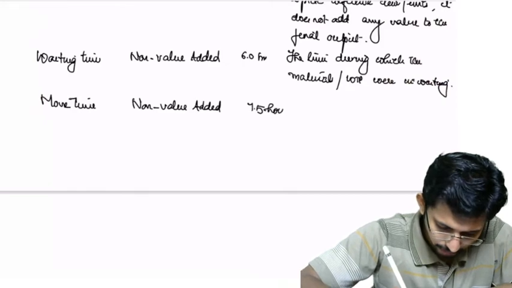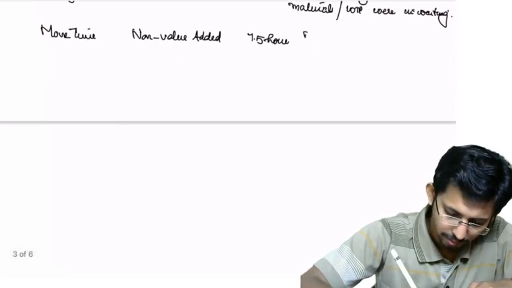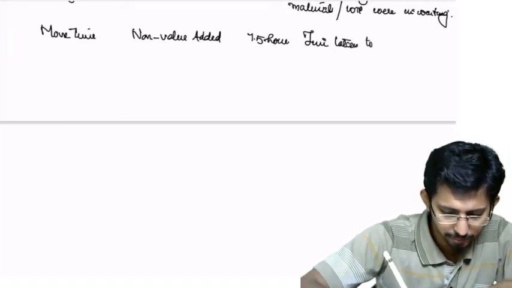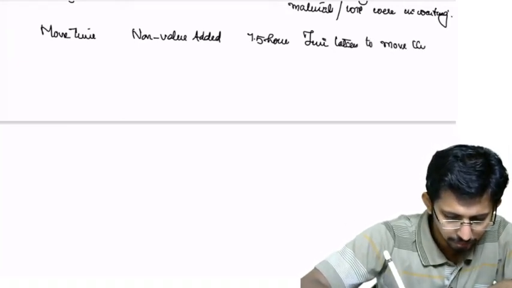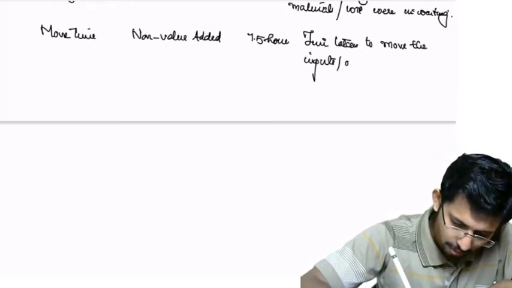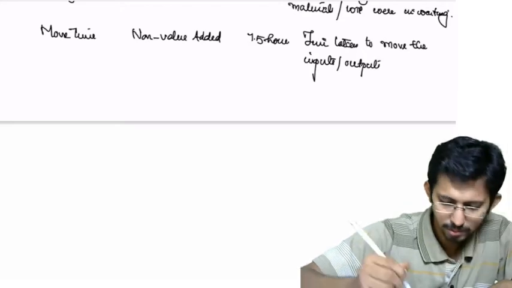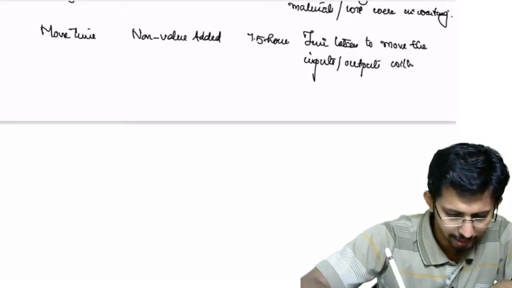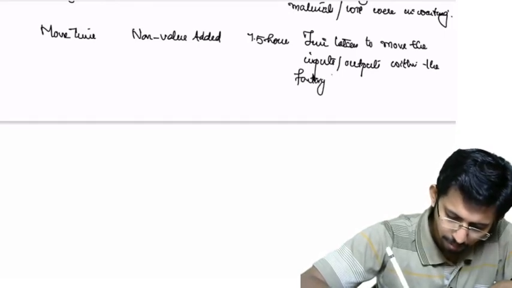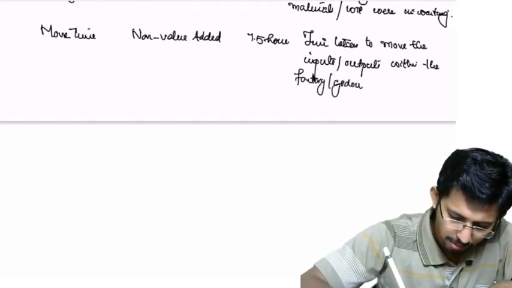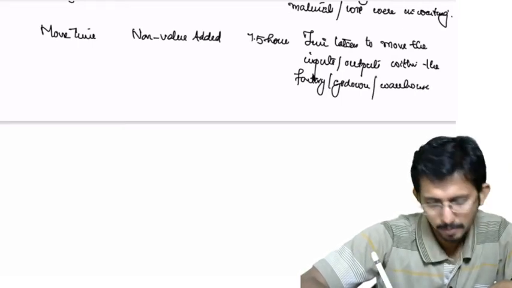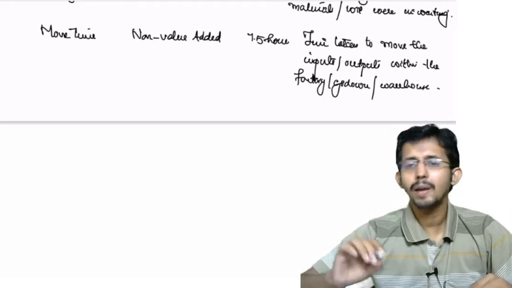It is the time taken to move the inputs or outputs within the factory or godown or warehouse. So it is also non-value added.